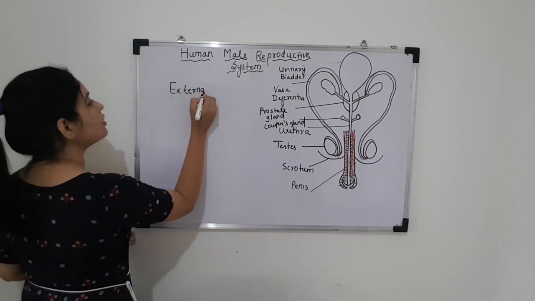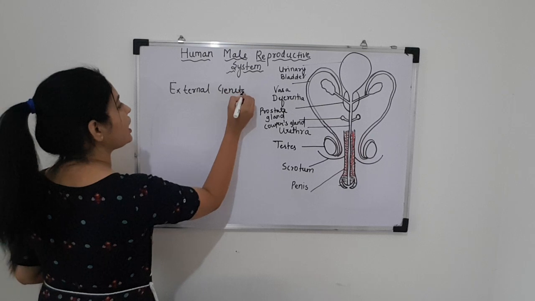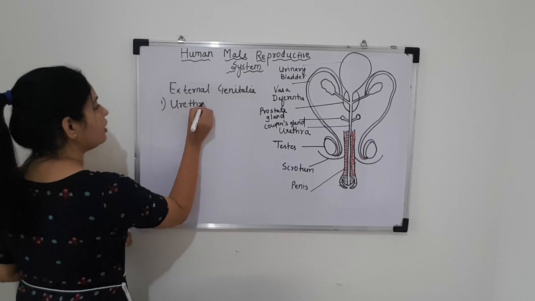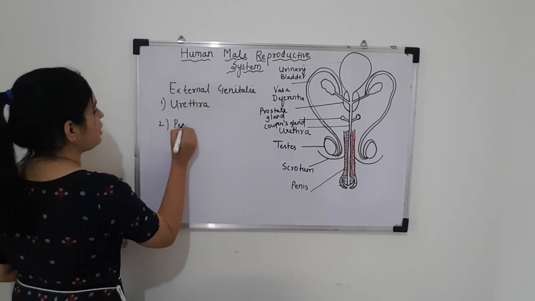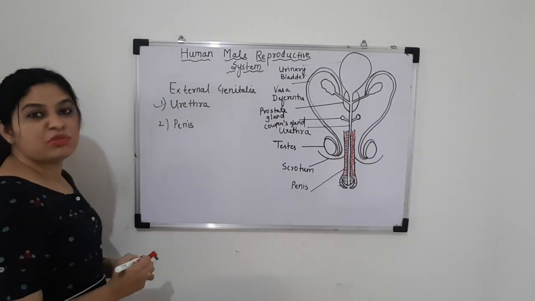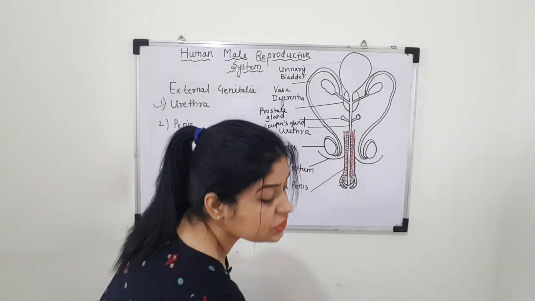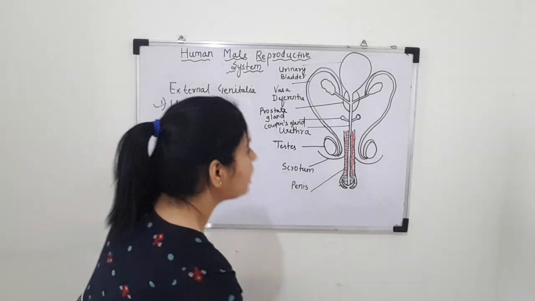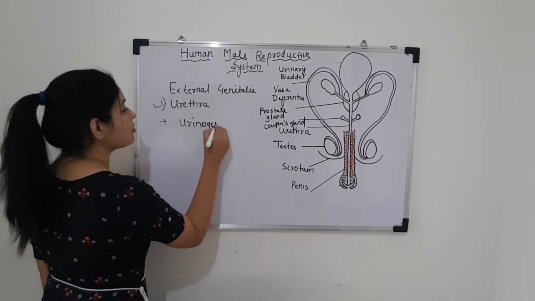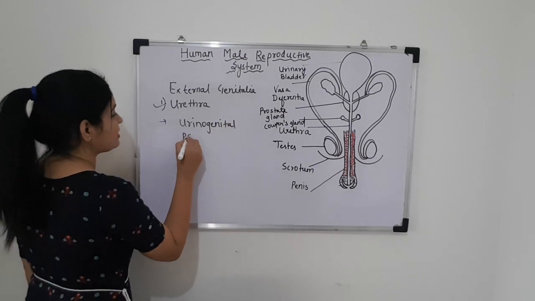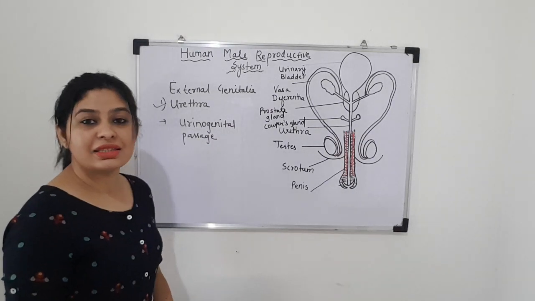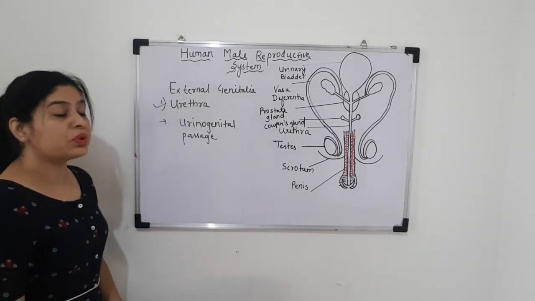External genitalia include urethra and, second, penis. So let's discuss urethra first. Students, urethra in the male is also called the urinogenital passage. I'm writing it. Urethra in the male is also called urinogenital passage, as this urethra carries both urine and the semen. That's why it is also called the urinogenital passage.